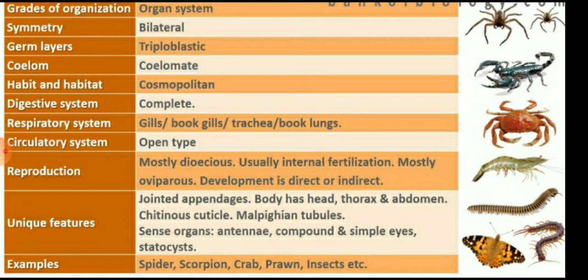They have an open circulatory system and are mostly dioecious. Usually internal fertilization is present and they are oviparous in nature. Their development is direct or indirect. They have jointed appendages, the body has head, thorax, abdomen, a chitinous cuticle, and Malpighian tubules. The sense organs include antennae, compound and simple eyes, and statocysts. So, children, examples of these are spiders, crab, prawn, insects, scorpion. All are examples of the phylum Arthropoda.